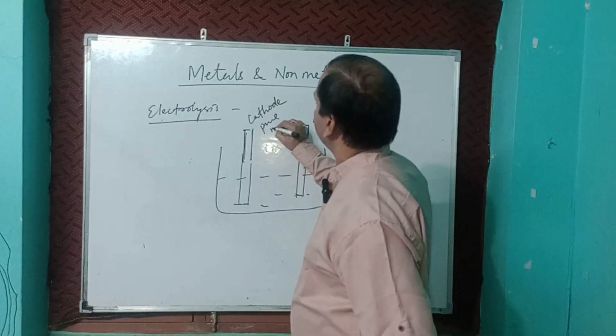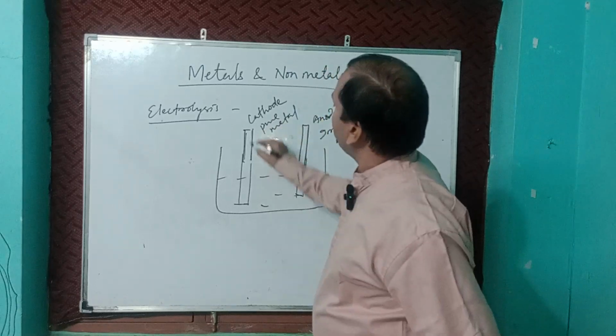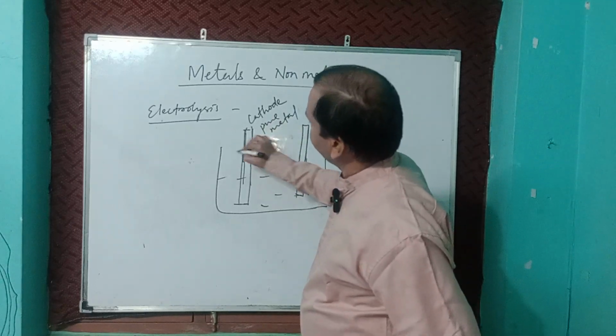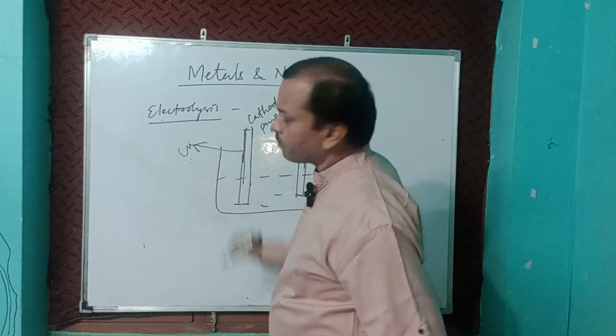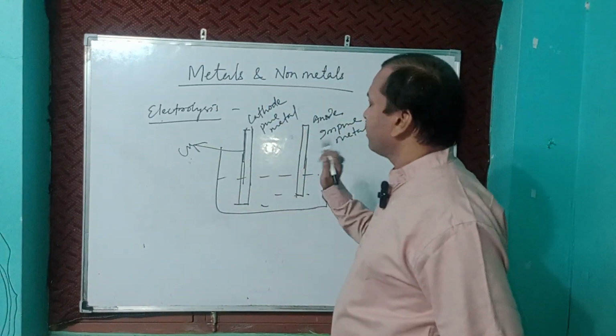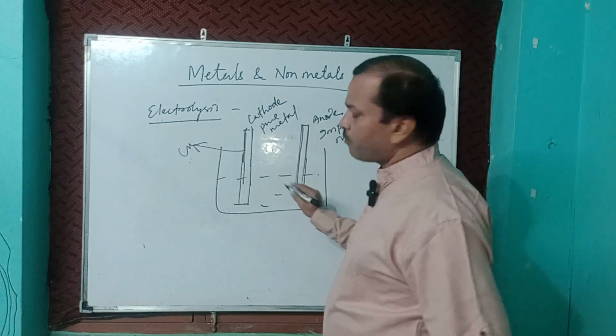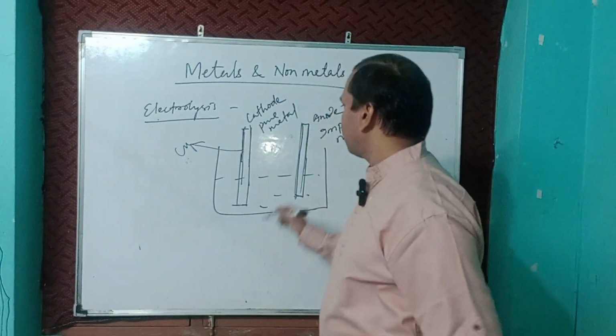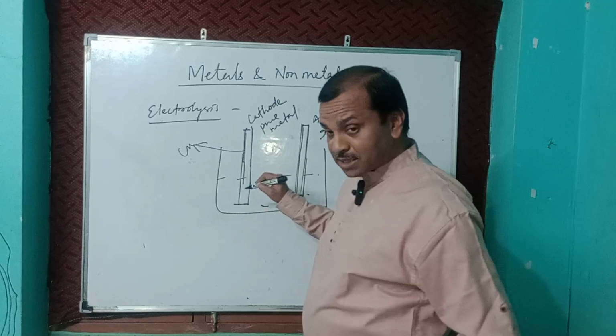A pure copper strip will be taken here, and impure copper will be here. Impure copper means copper along with some gangue. Then what will happen when we electrolyze it?